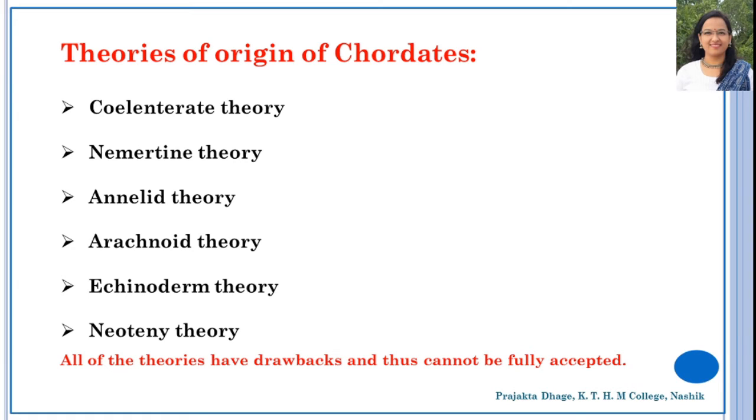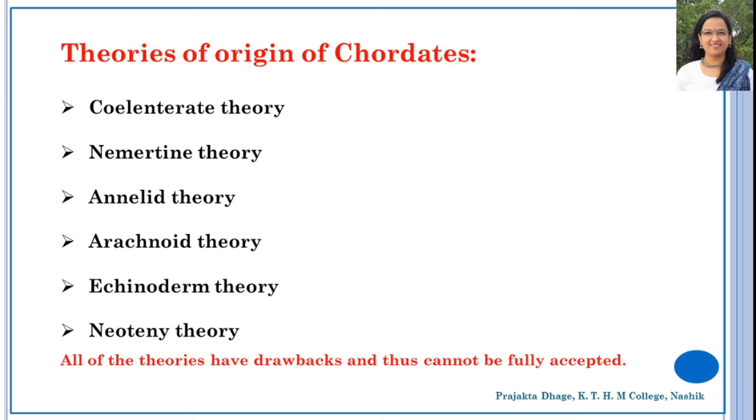Another theory, which is referred to as the arachnoid theory, was proposed by a few scientists. This theory proposes the origin of chordates from the Paleozoic arachnids called Eurypterids, which are arthropods. Why was it? It was due to their resemblance with early ostracoderms. The common character shared between the two is that they are armored with a dorsal exoskeleton. But this theory was also discarded as chordates do not possess arthropod-like appendages.